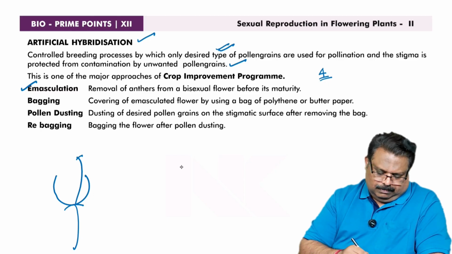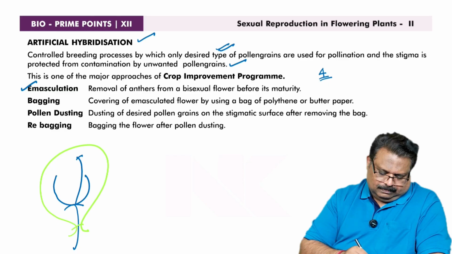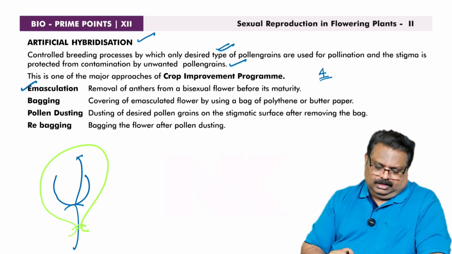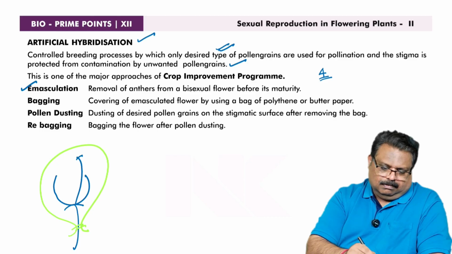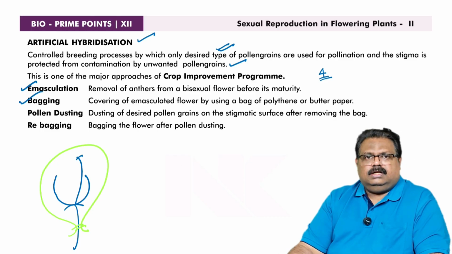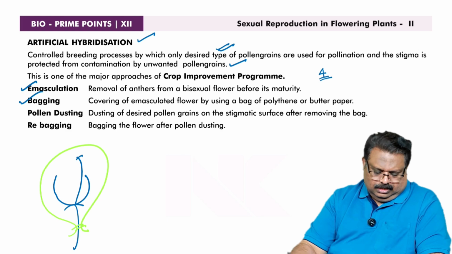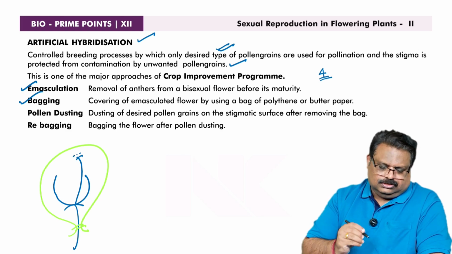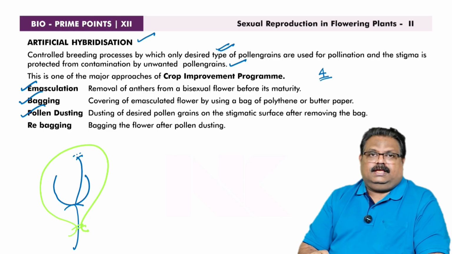Then after emasculation, the flowers are well protected by a polythene bag in order to prevent contamination from unwanted pollen grains. That process is called bagging. And once the desirable pollen grains are available, we remove the bag and the pollen grains are dusted on the stigmatic surface. That process is called pollen dusting.